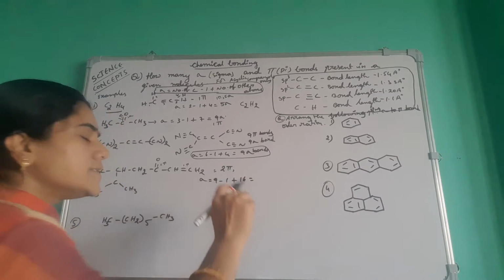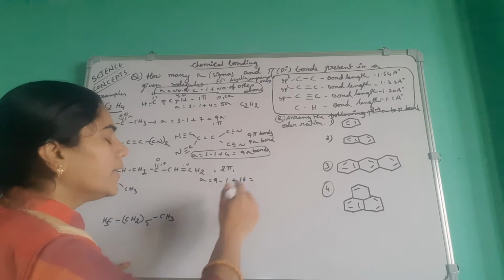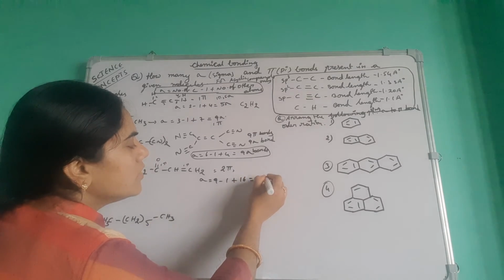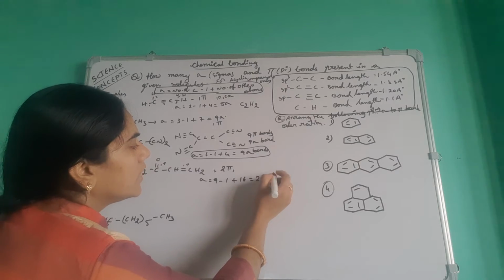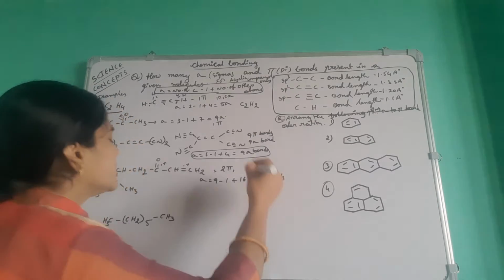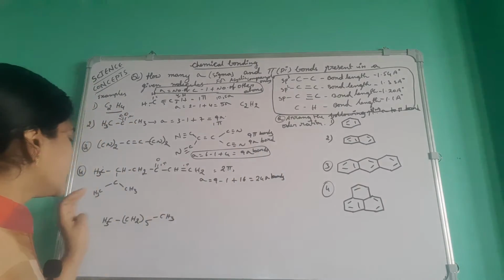Okay, how many here? 9 minus 1 equal to 8. 8 total, 24 sigma bonds are there. You can also cross-check by calculating the structure.